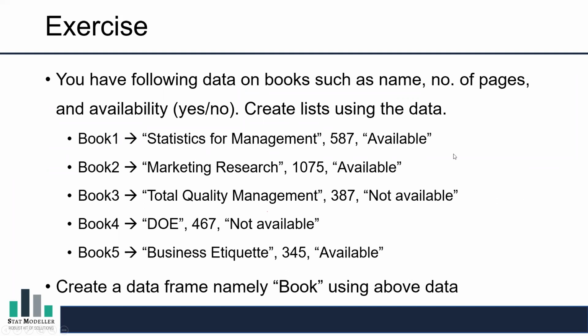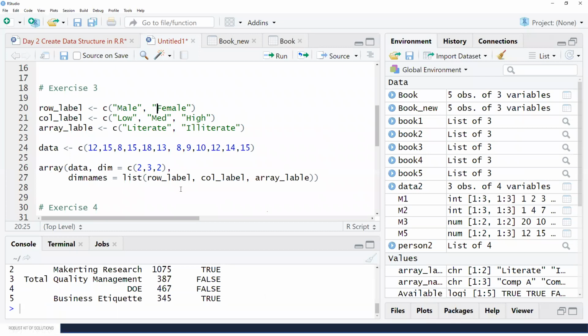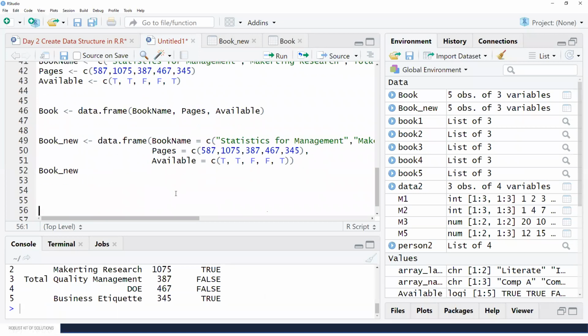Let me just see the code of Madam. Let me just copy your code into my environment and let us see what it is giving.